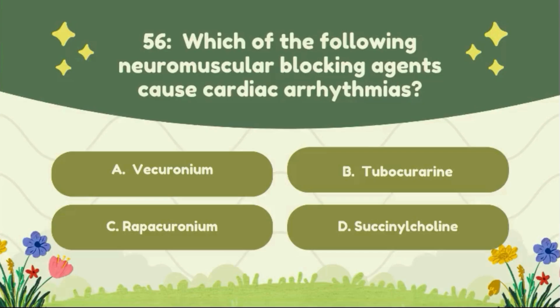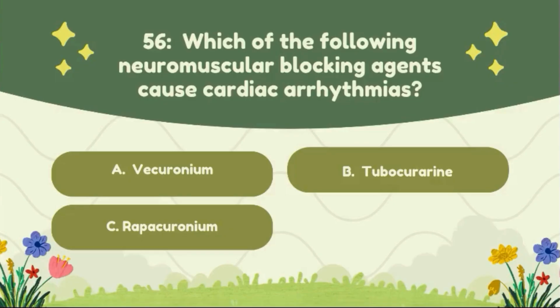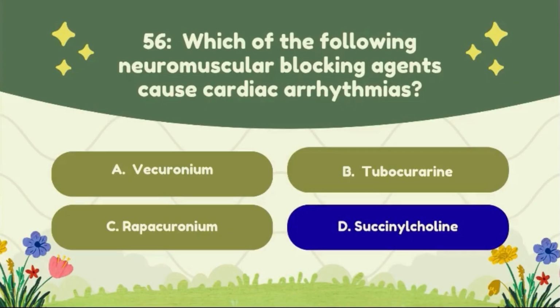Question number 56. Which of the following neuromuscular blocking agents causes cardiac arrhythmia? Option A, rocuronium. Option B, tubocurarine. Option C, rapacuronium. Option D, succinylcholine. The correct answer to this question is option D, succinylcholine.